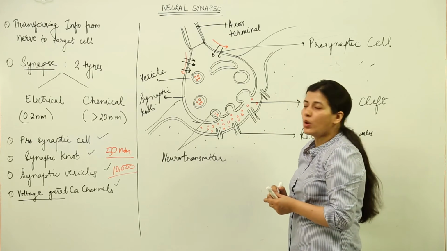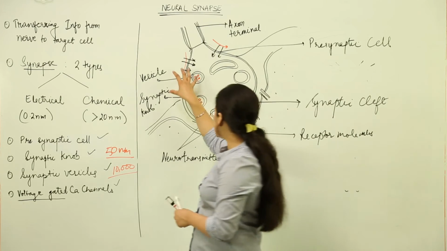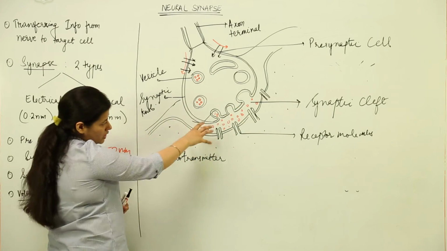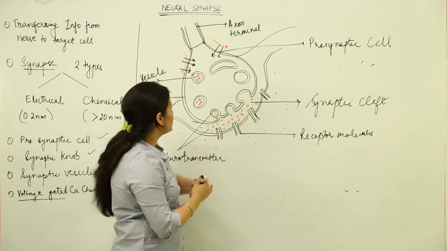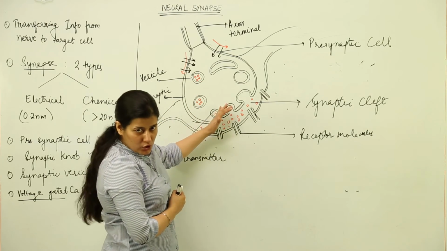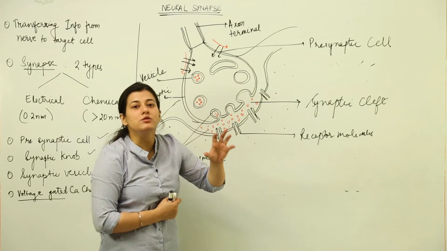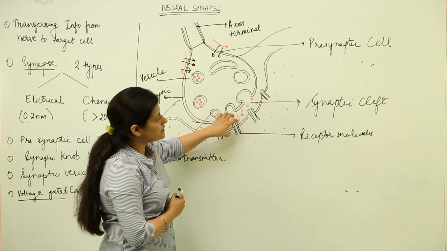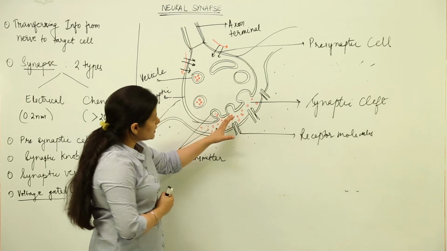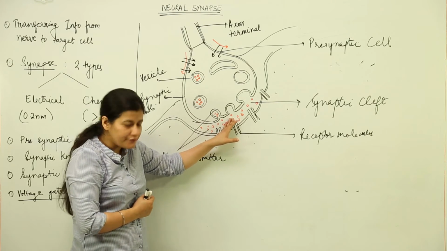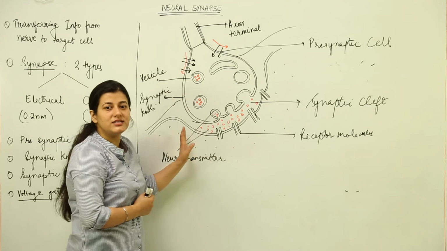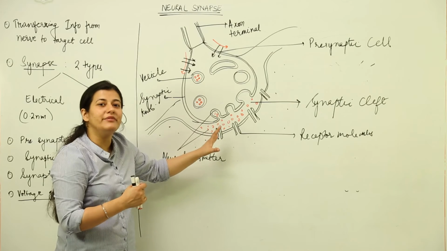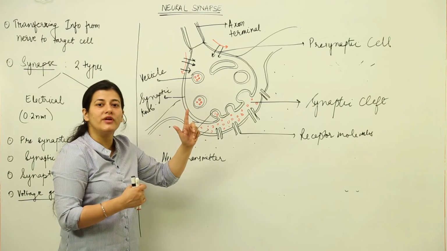When the calcium ions flow inside, they enable these vesicles to move towards the synaptic membrane, which is in close proximity with the synaptic cleft. When the vesicles come close to the synaptic membrane, they do exocytosis. They get merged with the membrane and they throw out their neurotransmitters into the synaptic cleft. When the neurotransmitters are thrown into the synaptic cleft, the receptor molecules present in the target cell open up and take up the neurotransmitter and the depolarization, and yet again the depolarization wave starts.